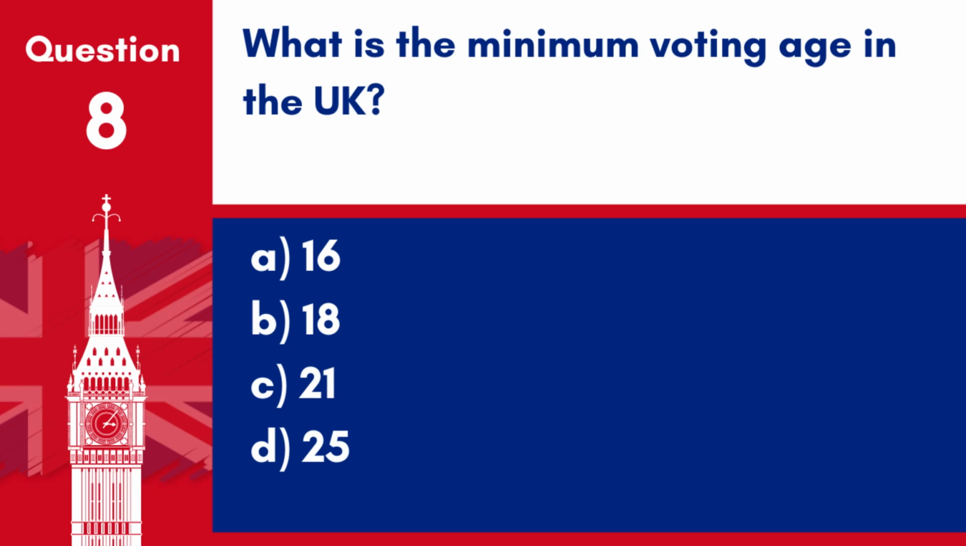Question 8. What is the minimum voting age in the UK? A. 16. B. 18. C. 21. D. 25. Answer: B. 18. The minimum legal voting age for national elections in the United Kingdom is 18.